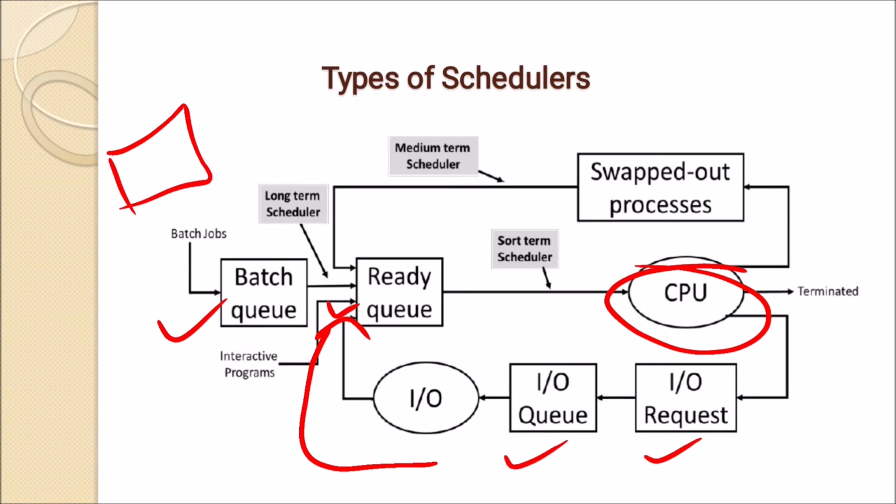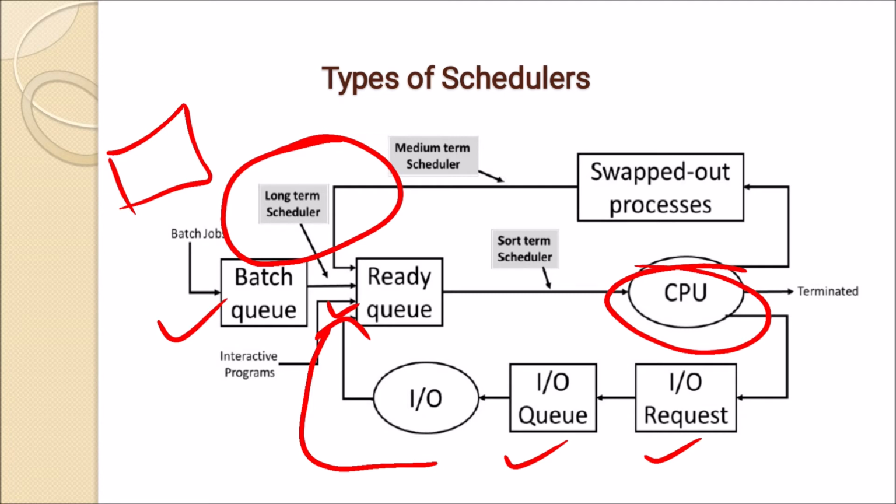For that we have to select 5 processes from 20. For that the long term scheduler is used. There are three types of scheduler: long term, medium term and short term. For batch queue to ready queue, process selection is done by the long term scheduler.